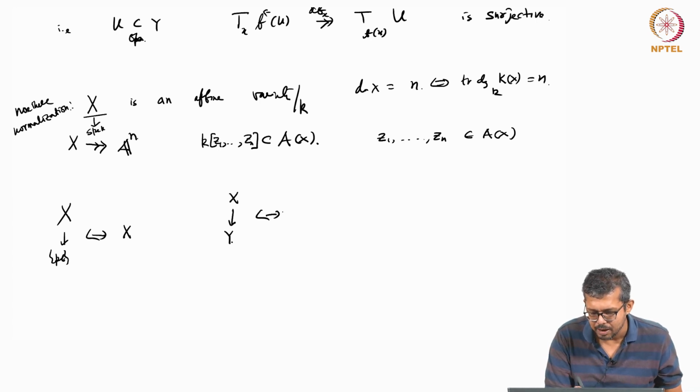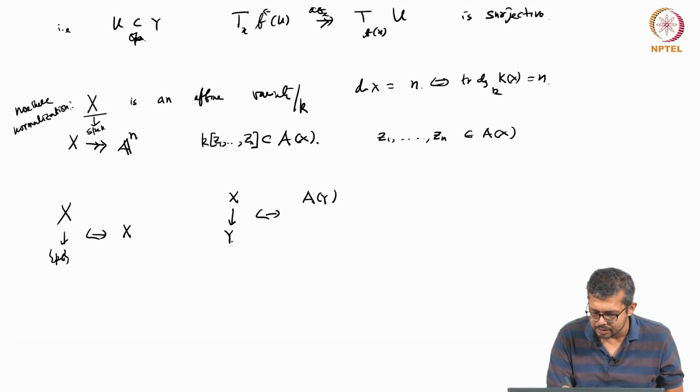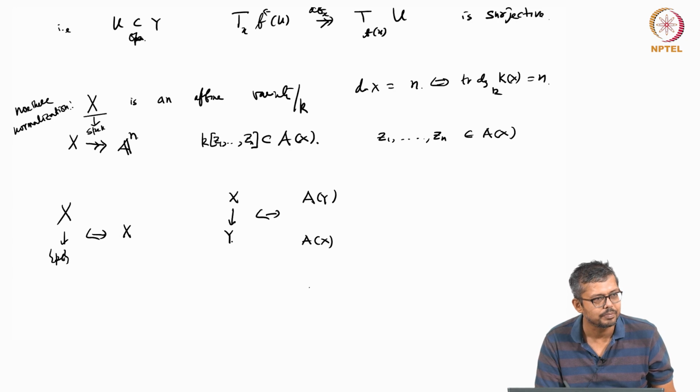So this is the same as, if you call this Ay and if you call this Ax, right? So x to y, if you have a morphism, then Ax is an Ay algebra, right? So you have a map from Ay to Ax.